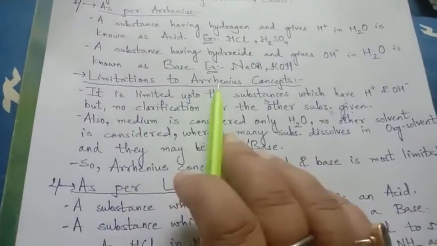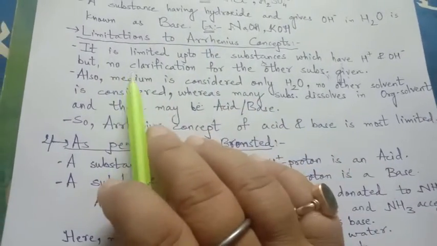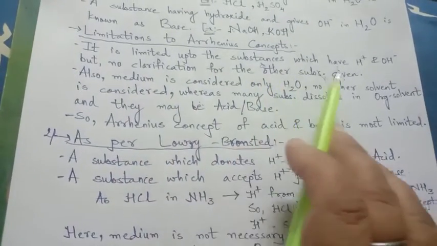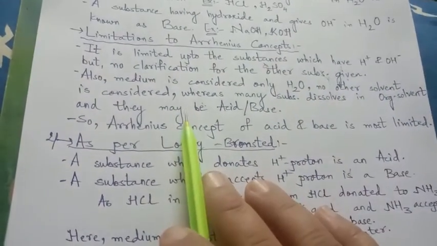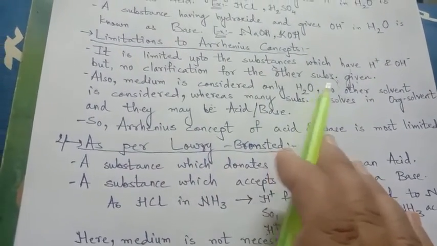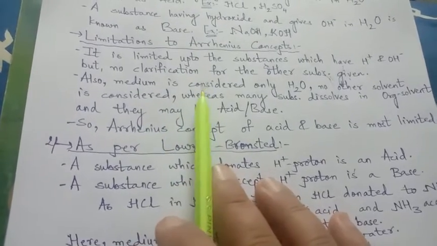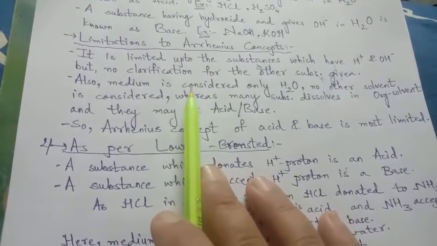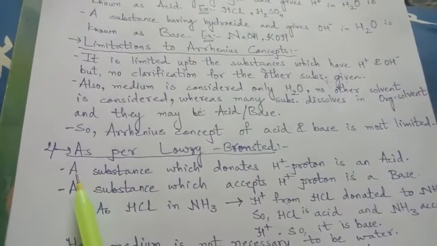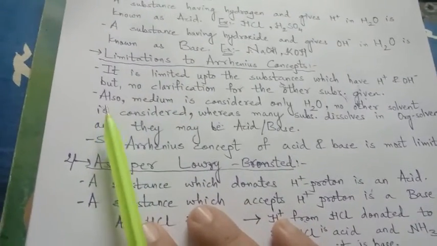In actual sense, the Arrhenius concept has major limitations because it is limited to substances which have H+ and OH-. There is no clarification for other substances. If they don't have H and they don't have OH, we can't say that they are not acids or that they are not behaving as bases, but Arrhenius has not given any clarification for them.